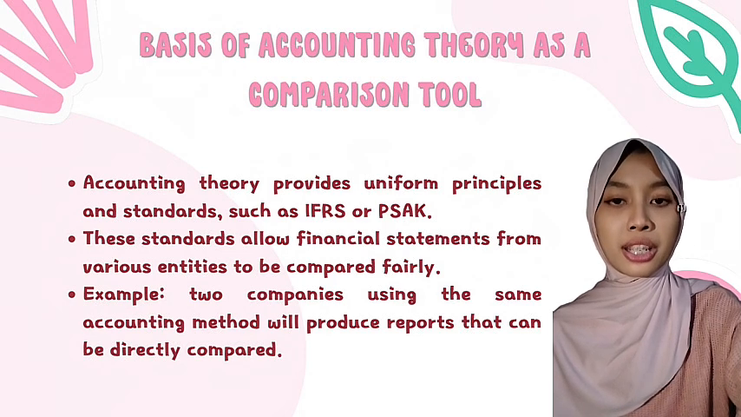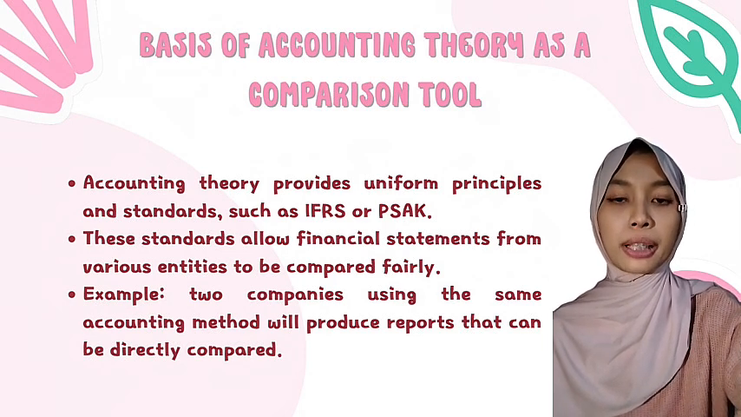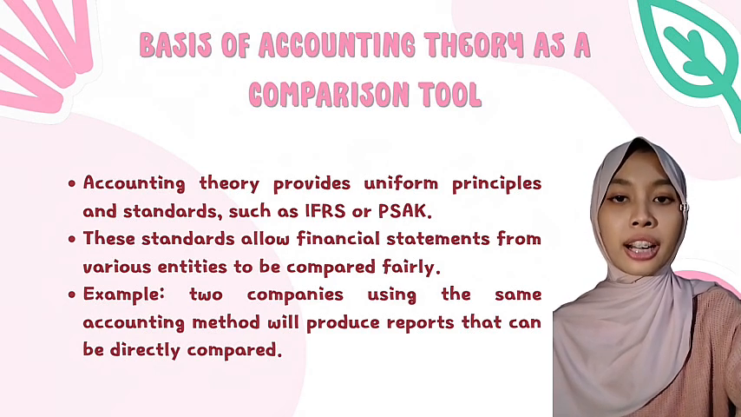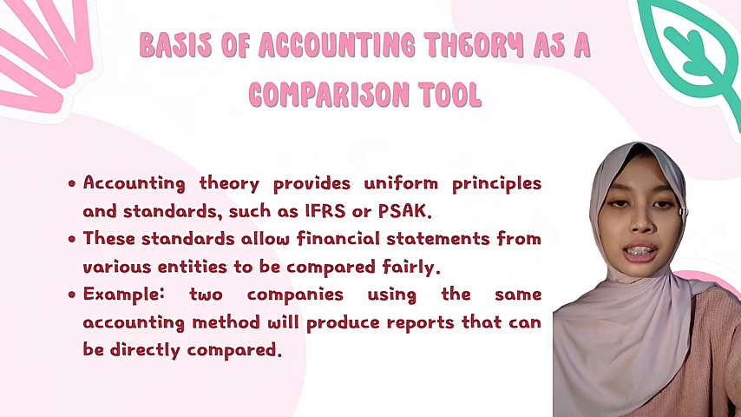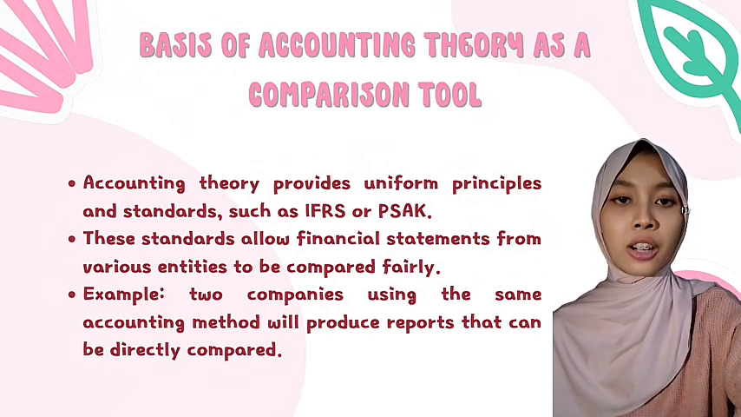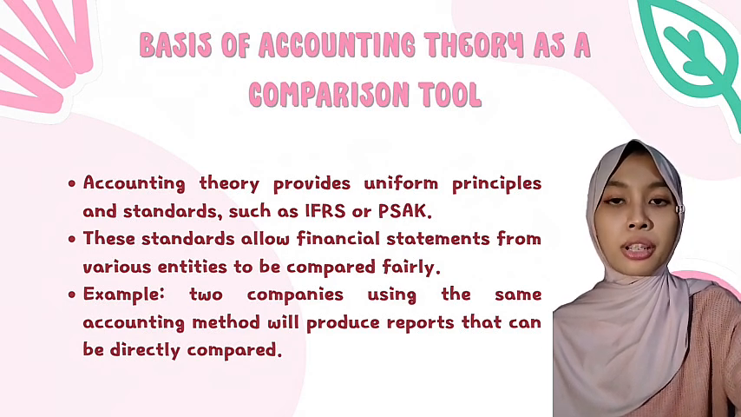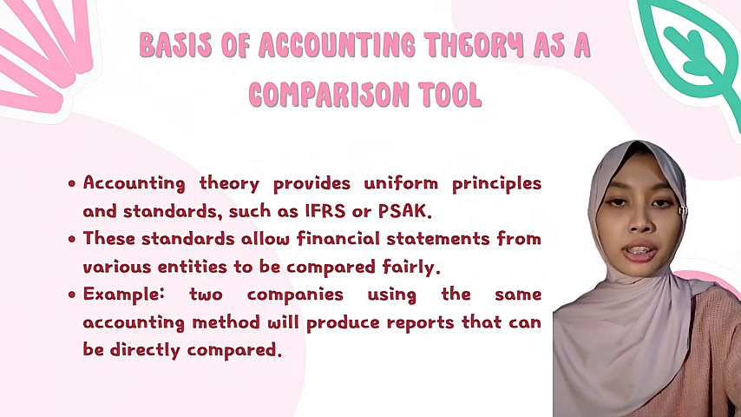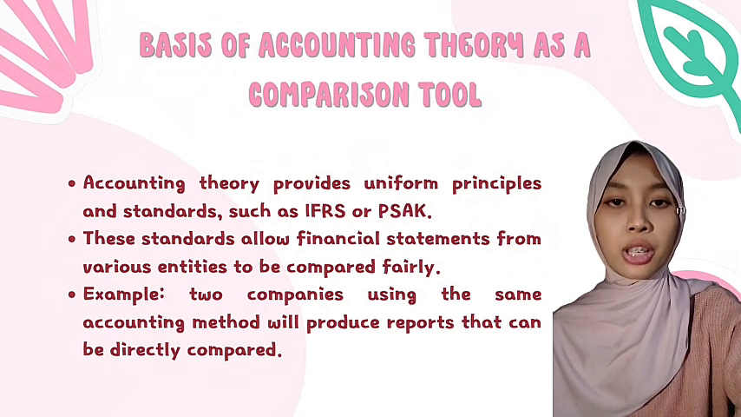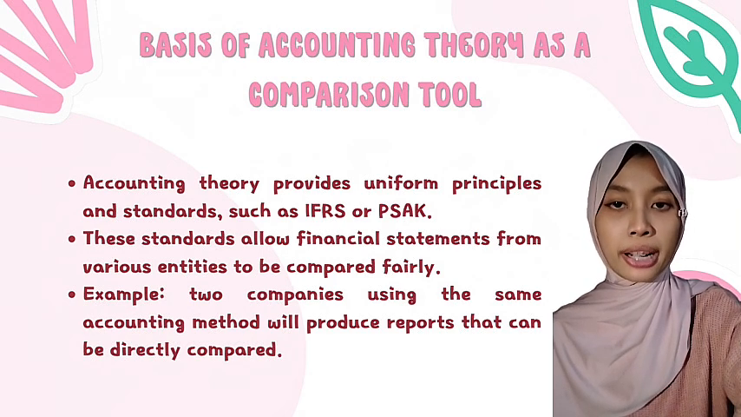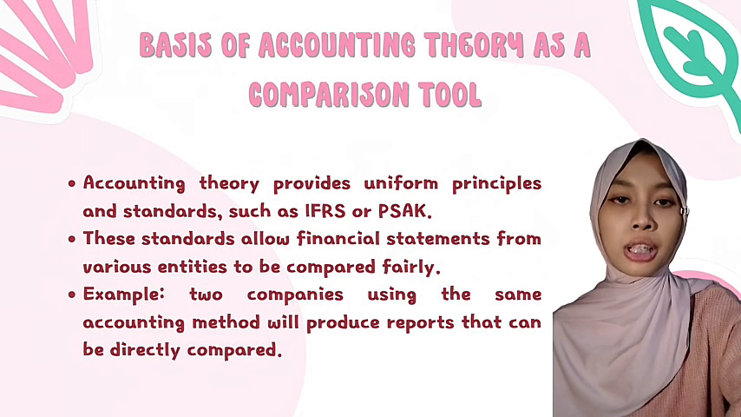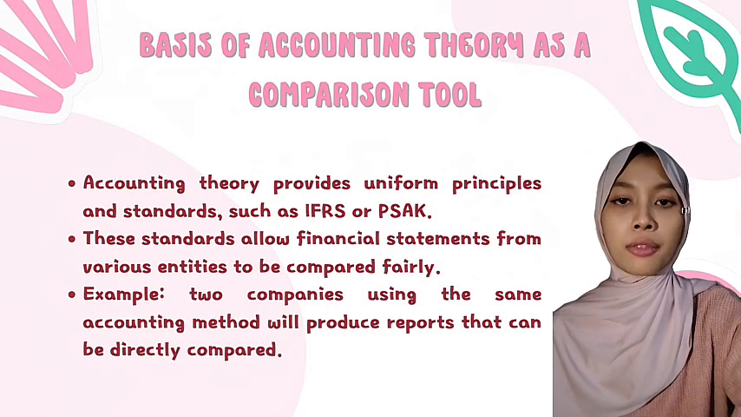Internal users like managers depend on accurate data for strategic planning and resource allocation, while external users such as investors, creditors, regulators, and analysts use it to make informed decisions about investing, lending, or regulatory compliance. Without accuracy in the underlying accounting theory, financial statements risk becoming distorted or misleading. For instance, inconsistent revenue recognition or asset valuation practices can make a profitable company appear unprofitable or vice versa.